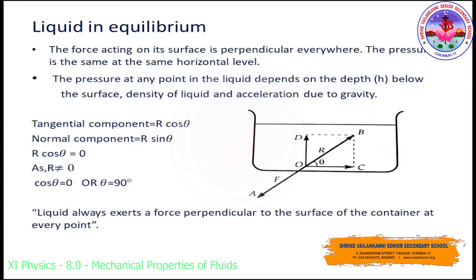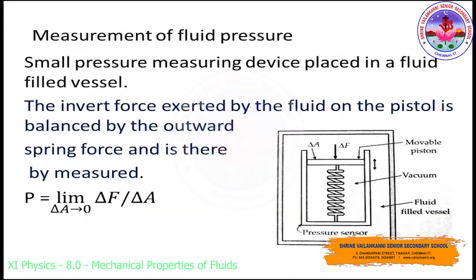Obviously, we can understand from this example that the liquid always exerts force perpendicular to the surface at every point. This is the base for all the different phenomena you are going to learn in this chapter. So what is the measurement of fluid pressure?